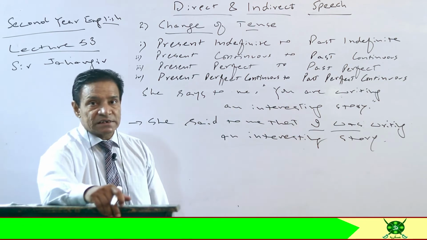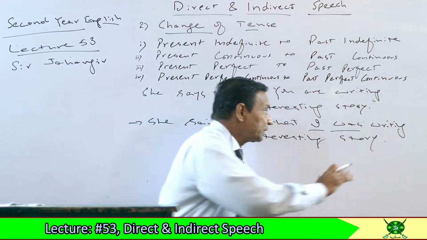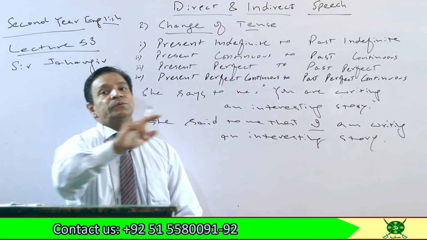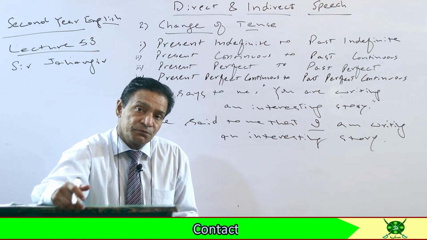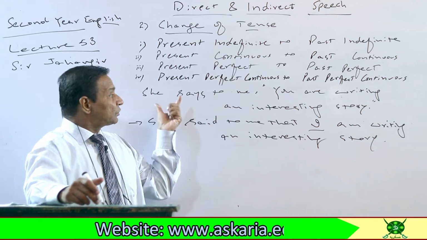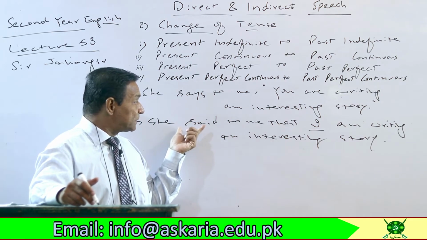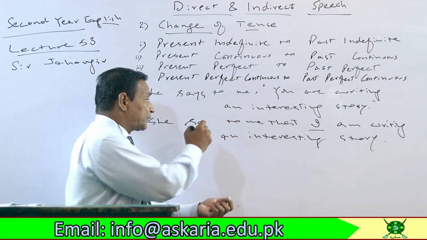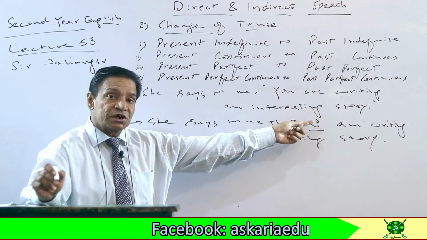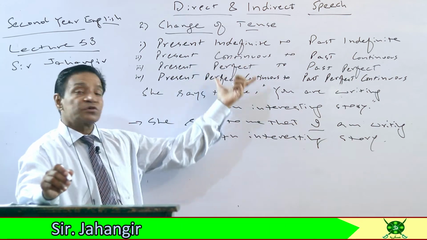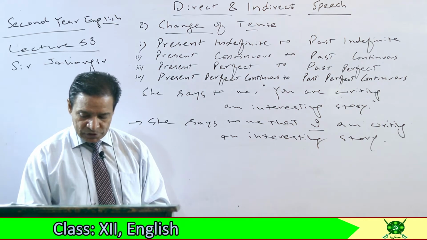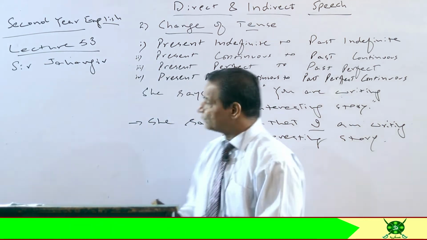In present continuous tense, we will write am with I as helping verb. So now there is only one change, that is the change of pronoun. Fine. So the main thing is that whenever reporting speech is past, then the tense of reported speech will be changed according to these rules. Okay, now let's see some examples of future as well.